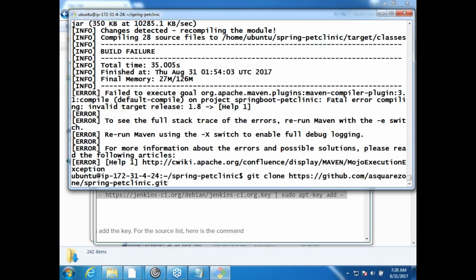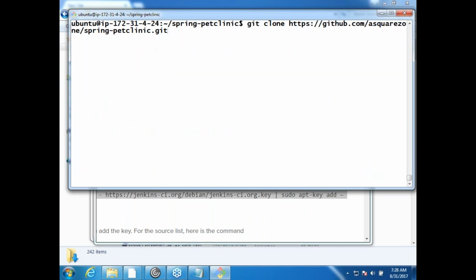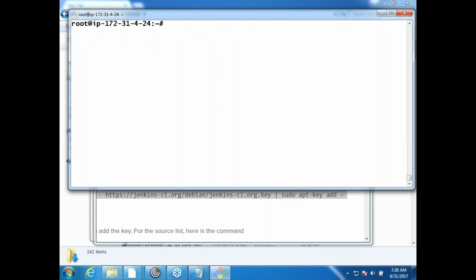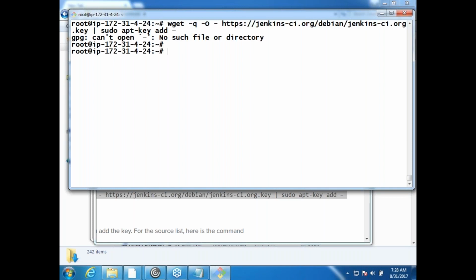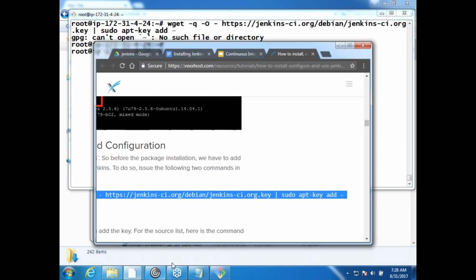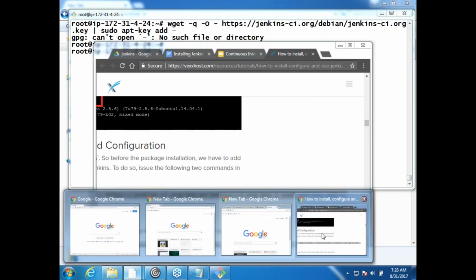Okay, so let me become a root user first, and then I think I've messed up with the command. It's okay.